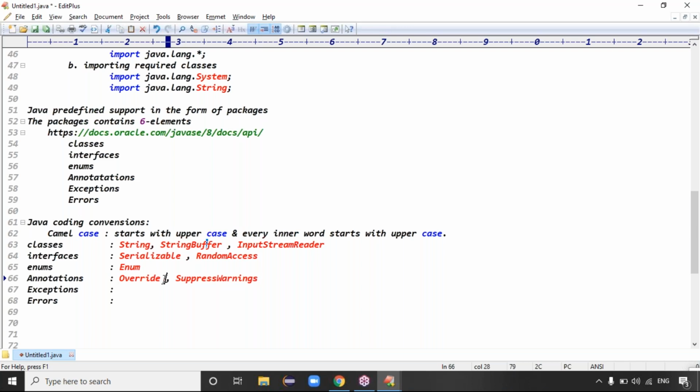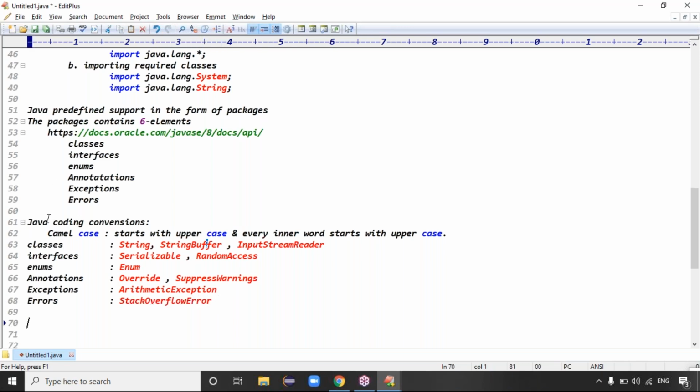Exactly. So next, the exceptions. Take one exception like ArithmeticException. What are the capital letters? Tell me. Arithmetic exception, A capital and E capital, guys. Like that. If you go for errors, take StackOverflowError. Tell me, guys, what are the capital letters? Stack S capital. Overflow, O capital. Error, E capital.